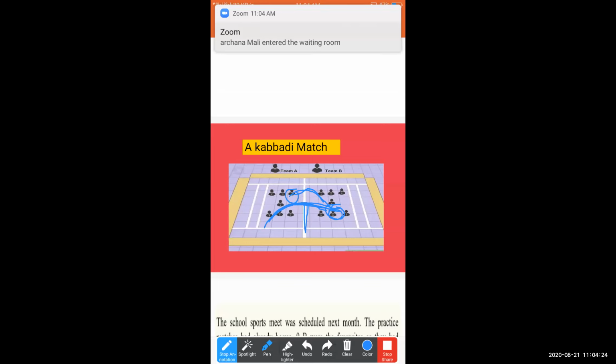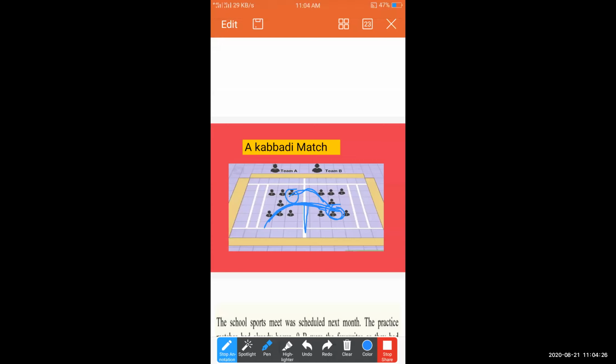Understood? It's a basic rule, and the raider has to come back to his own ground. If he does not succeed, if he does not get back to his own ground, that means this team will lose. But here Govind returned back to his own ground. He touched Suresh, and because of Govind, ninth A gets 1 point and ninth B loses. That means they get a 0. Understood here?